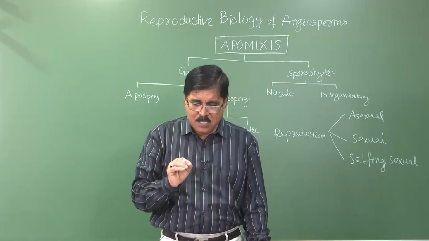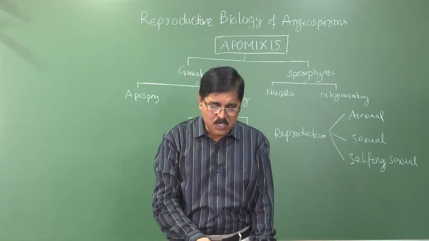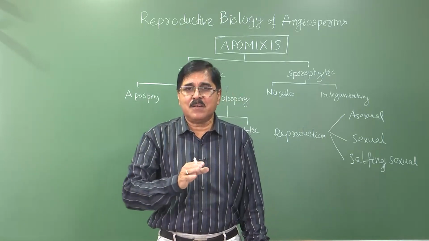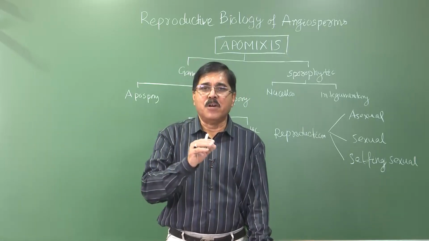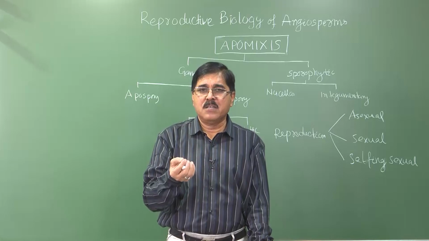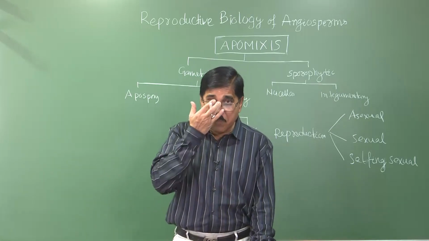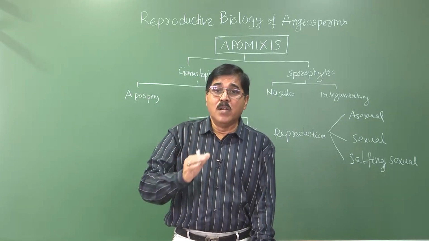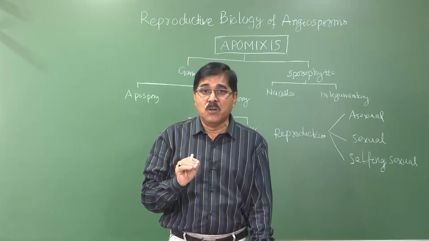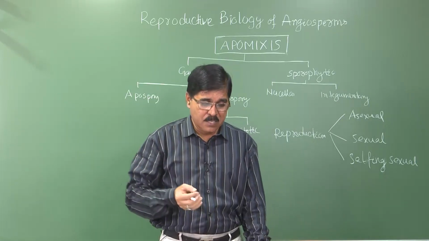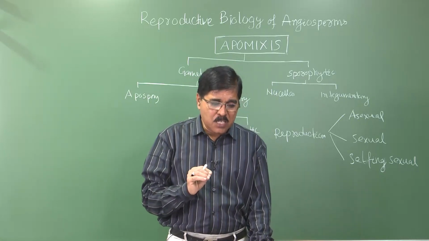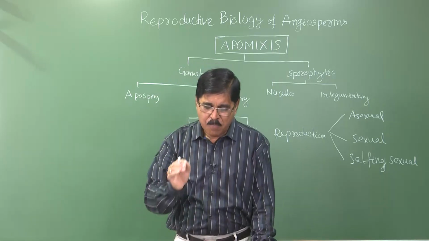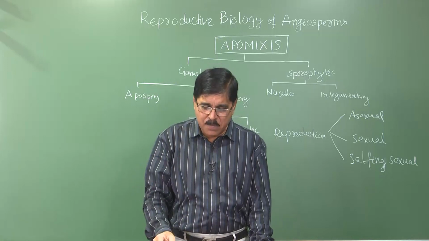The formation of seed occurs without fertilization; there is no fertilization. This was first reported in the same case. Apomixis and polyembryony are similar cases. When in polyembryony the embryo forms from the vegetative part without fertilization, that is apomixis also. But poly means many. In apomixis there may be one embryo or many embryos, but apomixis is a special case where the seeds contain the vegetative embryo, not the sexual embryo. That is the reason they are called apomixis. This was also first reported by Leeuwenhoek, and later this apomictic character was also found in many other plants.